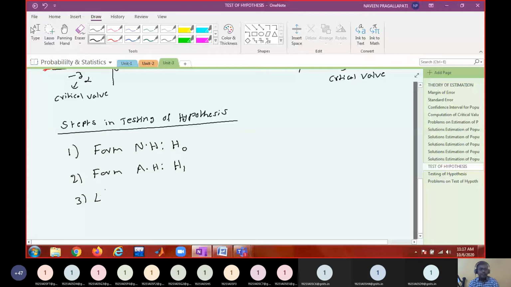Choose level of significance. What is the notation for level of significance? Alpha. Fourth one, find the critical region.